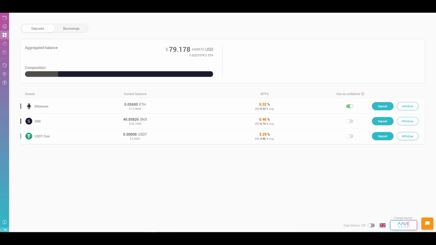I'm going to show you guys in just a second. But before I do that, I want to show you what the conventional method is. Here on the interface, you can see that I have some Ethereum that I've deposited as collateral. I have some synthetics tokens, and I have very small amounts of USDT.